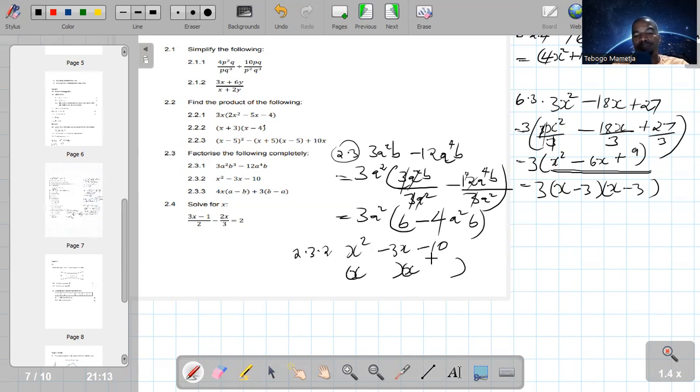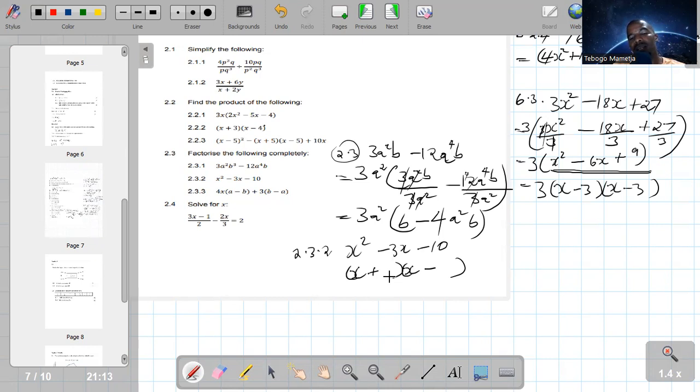And these ones, the last term must come from last and last, and it's negative. So it means one must be positive, the other one must be negative, so that when you multiply the last and the last, they give you a negative number. And the last and the last must be in such a way that when we add them, the factors of 10, one positive and the other negative, they must give us negative 3.